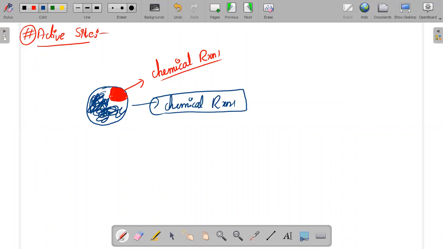Even though it is made up of proteins and amino acids, it is not going to participate in the chemical reaction. Only the red colored part participates in the chemical reaction, and that red part which helps in the chemical reaction is called the active site or active spot.